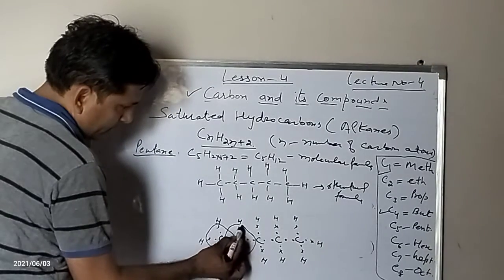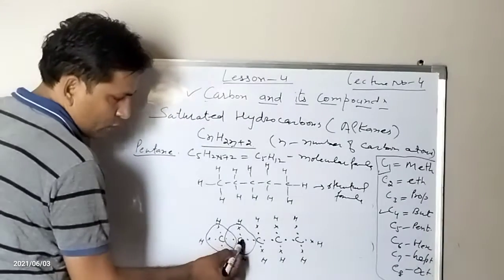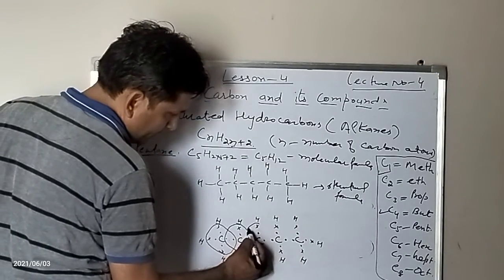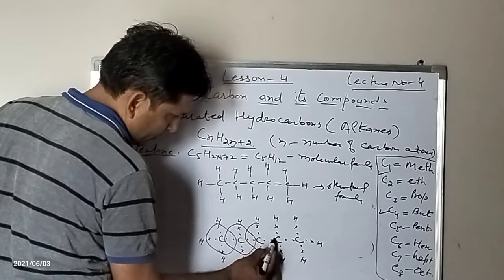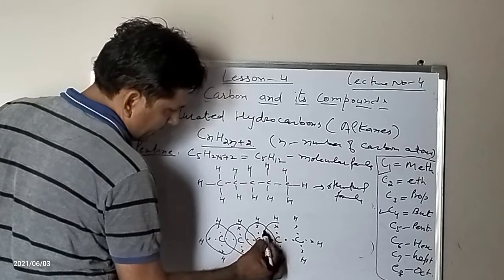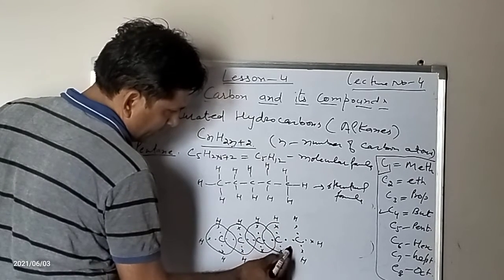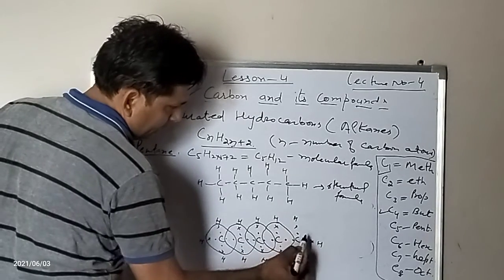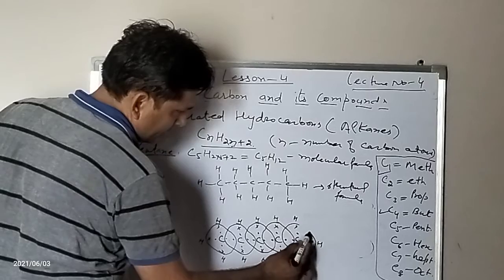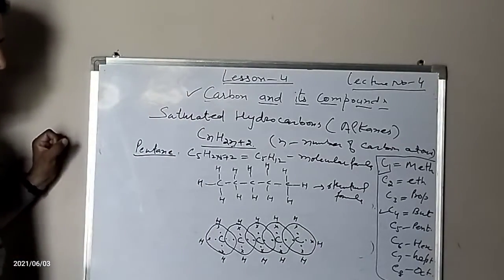This pair is shared between these 2 carbons. Now look at this. Again 8. Now this with this, it is again 8. Now come to this, it is again having 8 electrons.